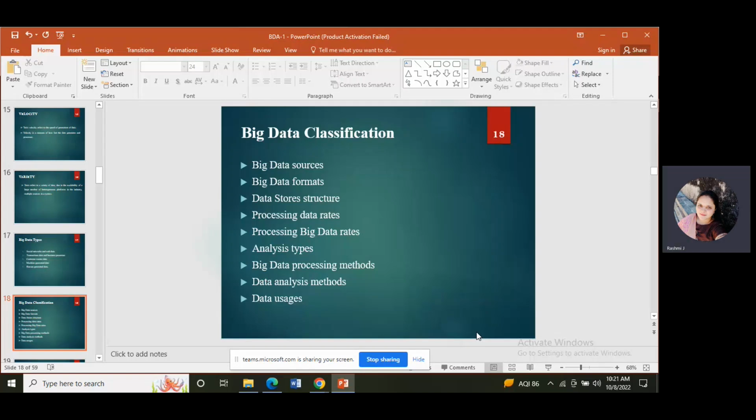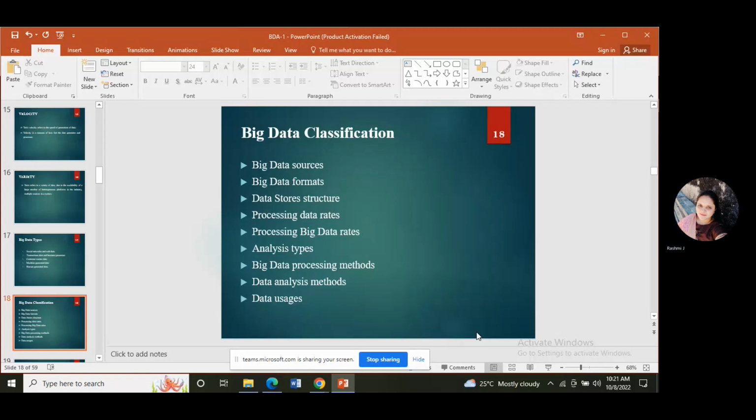Processing big data rates means high volume, velocity, and again real time, batch time, and streaming data processing. That we consider as processing big data rates. Then analysis type. What is meant by analysis type?